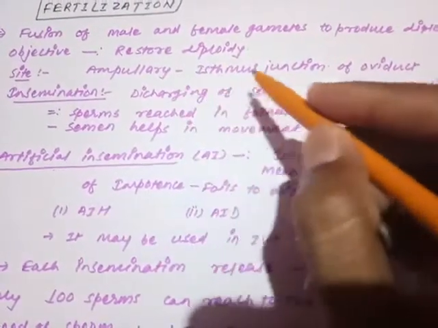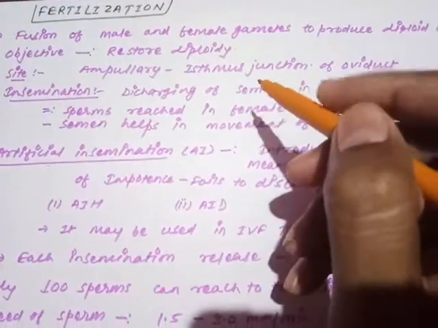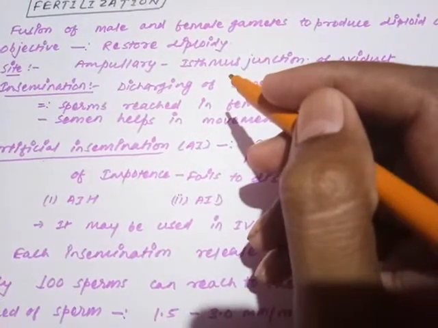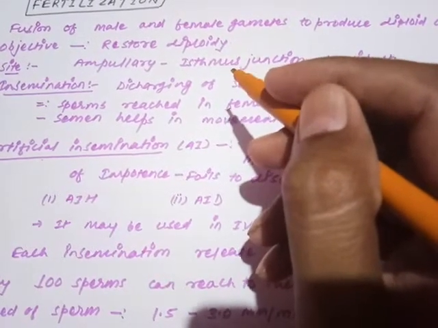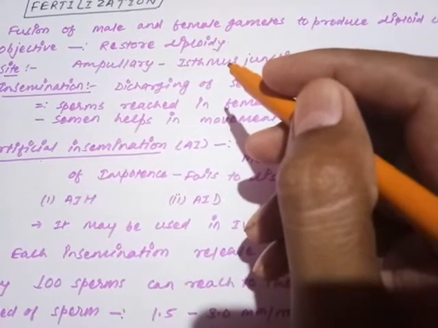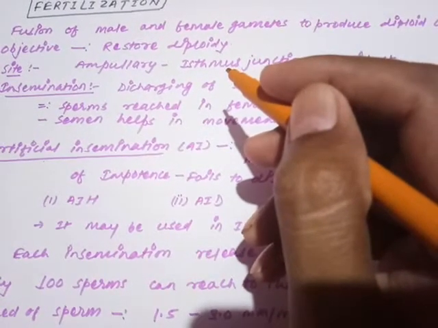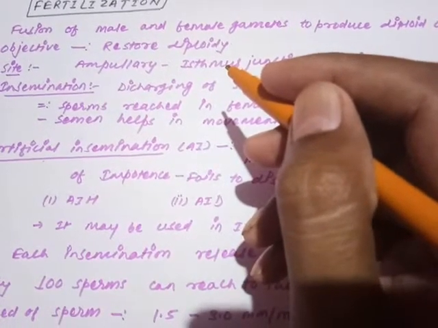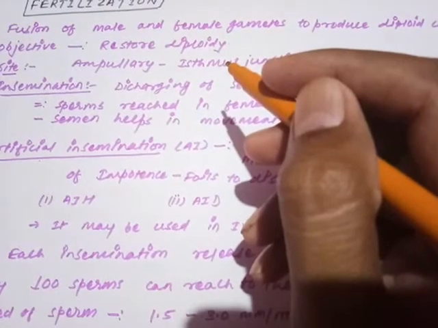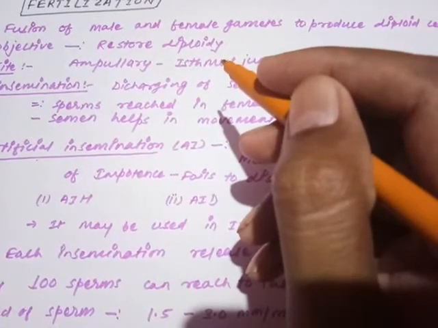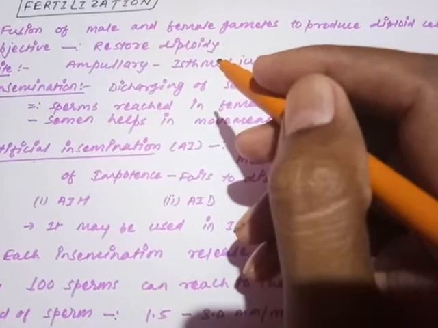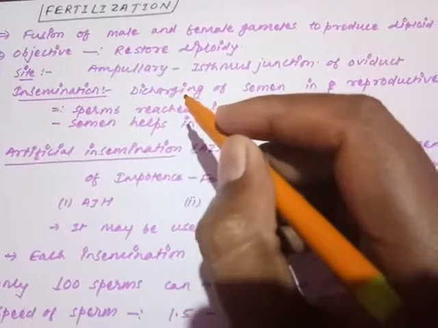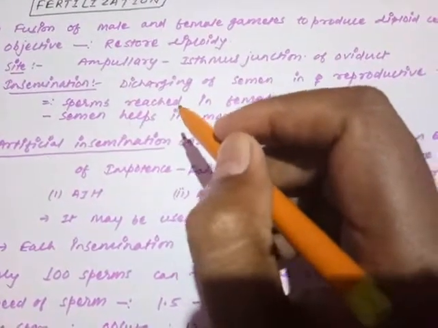In humans, fertilization occurs in the ampullary isthmus junction of the oviduct, which we have already understood at the time of the female reproductive system. The oviduct has three parts: the first is the fimbriated funnel or infundibulum, the second is the ampulla, and the third is the isthmus. The secondary oocyte released from the ovary moves into the ampulla, then downward onto the isthmus. At the junction of ampulla and isthmus the sperm reaches the site and fertilizes the egg. So the site of fertilization is the ampullary isthmus junction of the oviduct.